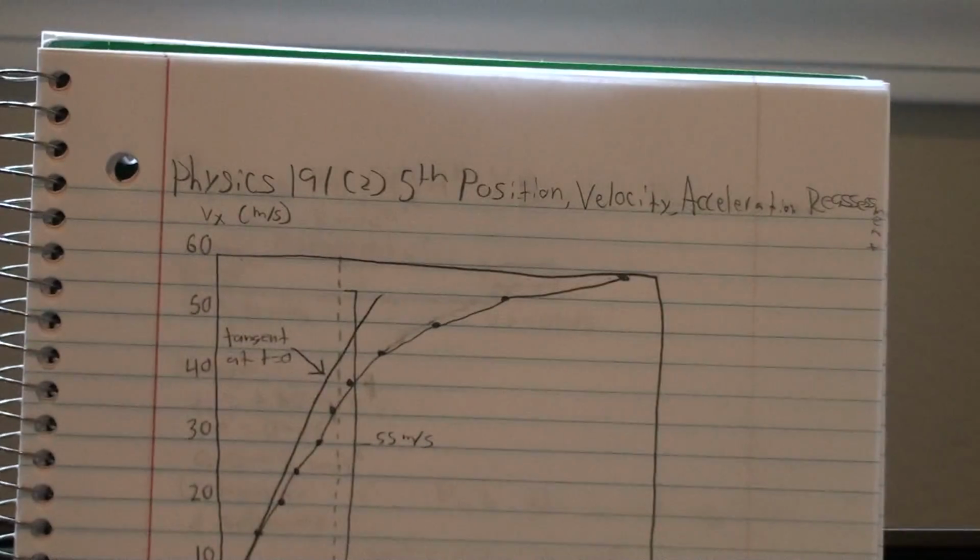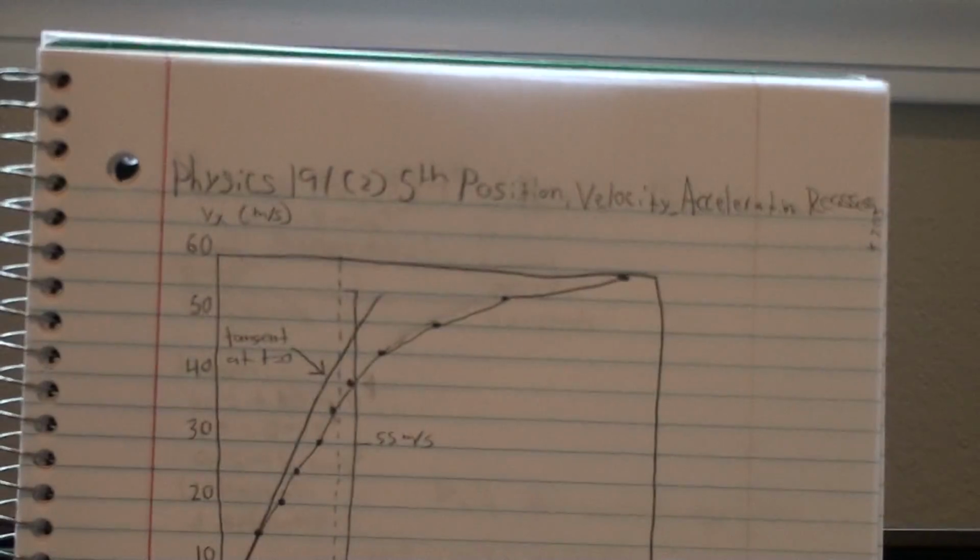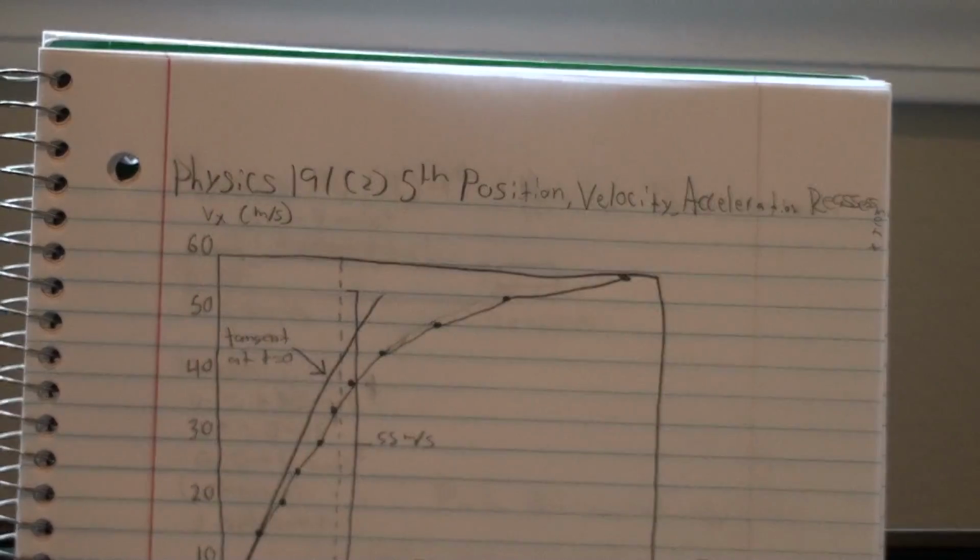Part A is asking, what is the average acceleration of the sports car from 0 to 30 meters per second? Part B is, what is the maximum acceleration of the car? And part C is, if the car has a displacement of 750 meters from t equals 0 to t equals 19.1 seconds, what is the car's average velocity during the entire 19.1 second time interval?